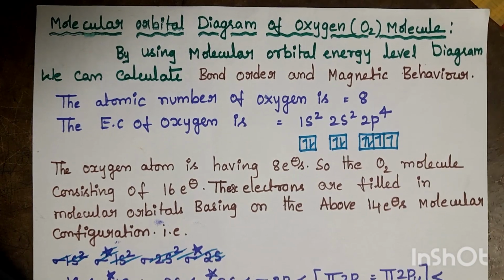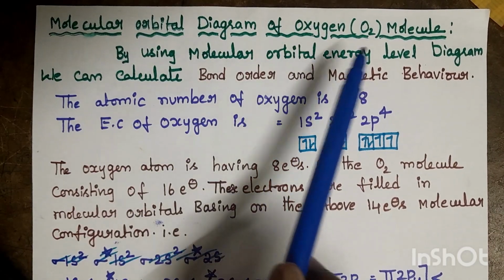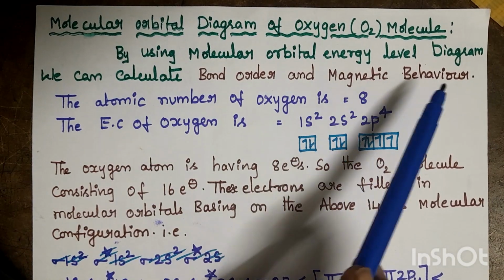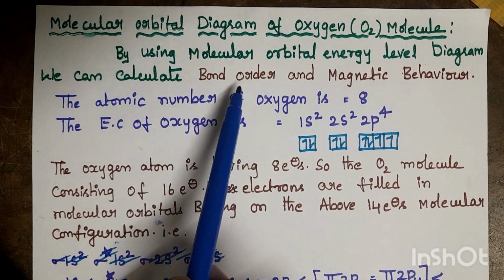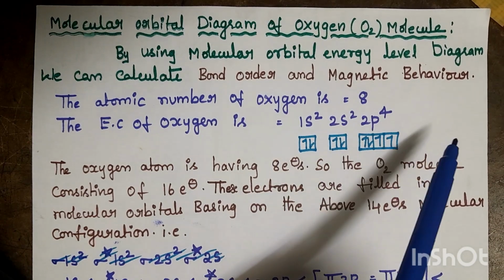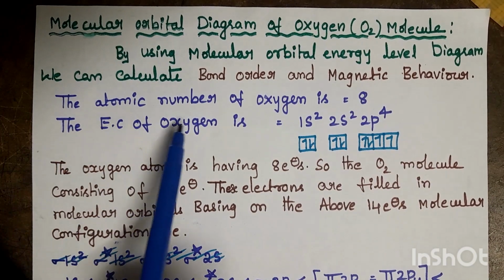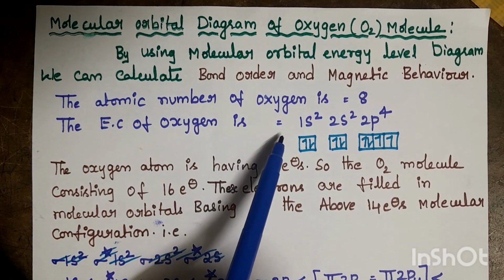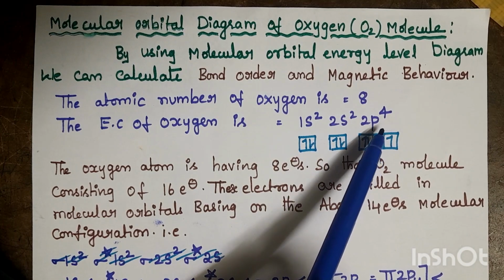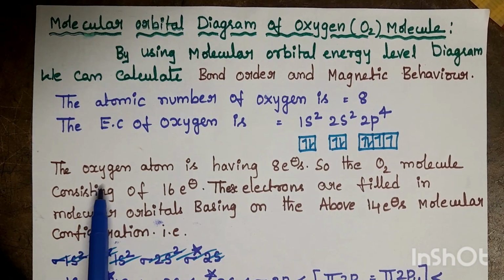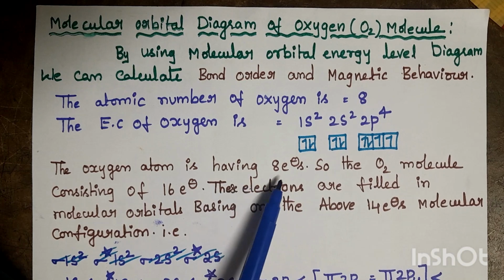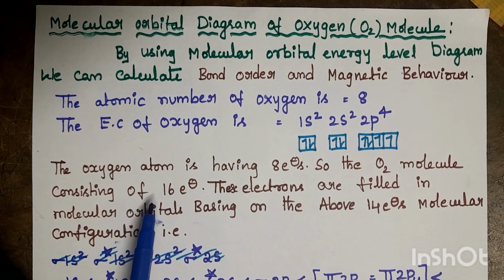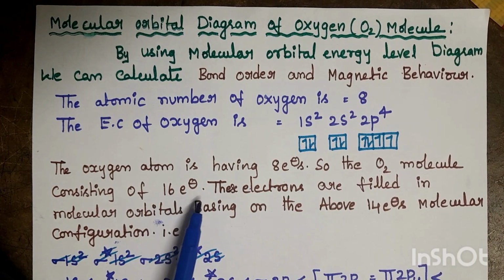Today I want to explain about the molecular orbital diagram of the oxygen molecule. By using the molecular orbital energy level diagram, we can calculate bond order and its magnetic behavior. We know that the atomic number of oxygen is 8 and the electronic configuration of oxygen is 1s2, 2s2, 2p4. In the O2 molecule, each oxygen atom has 8 electrons, so the O2 molecule consists of a total of 16 electrons.